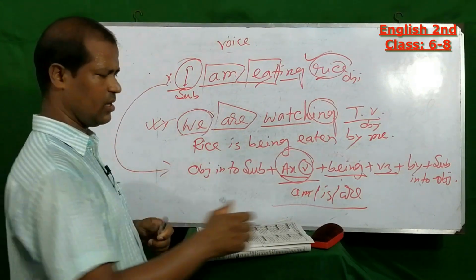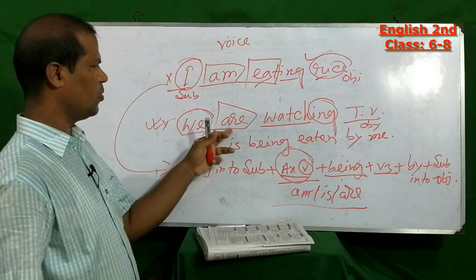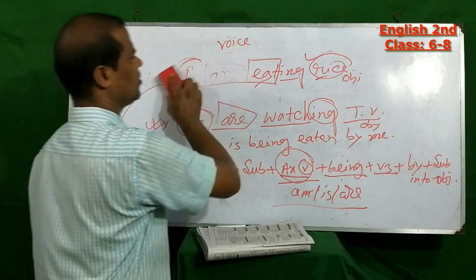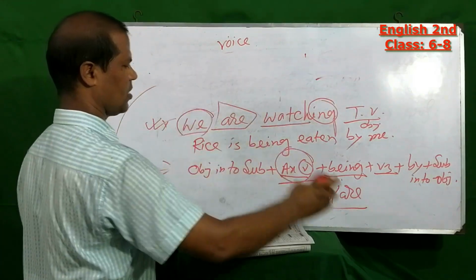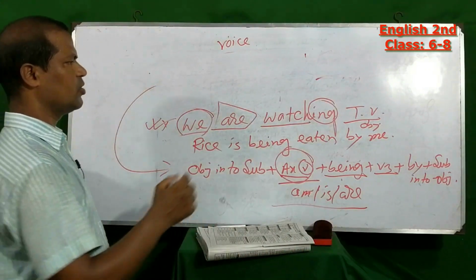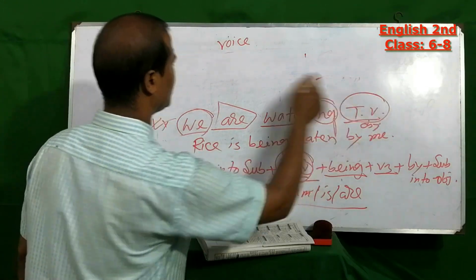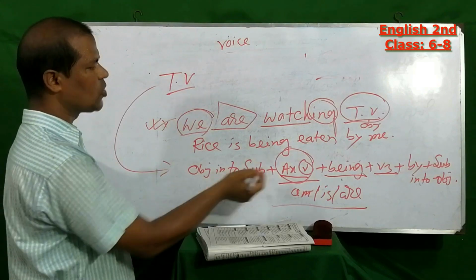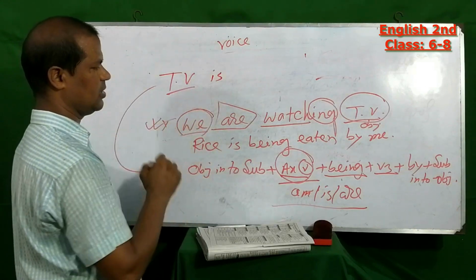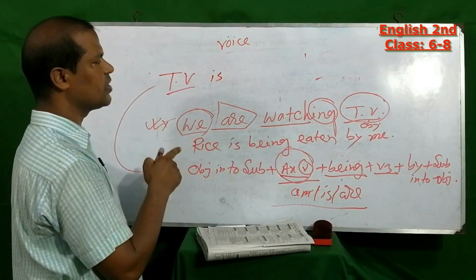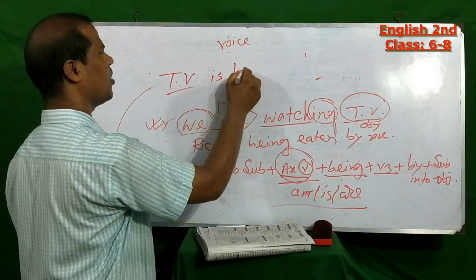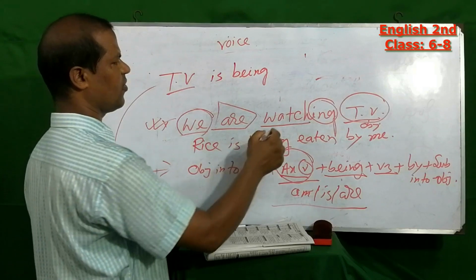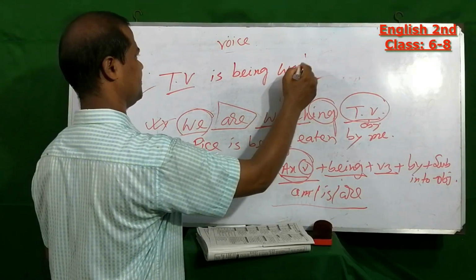In this way, my dear student, we can solve the last sentence. First write TV, then auxiliary verb is, then for continuous write being, then verb 3 form, watched.